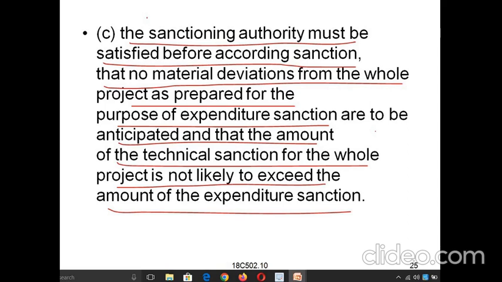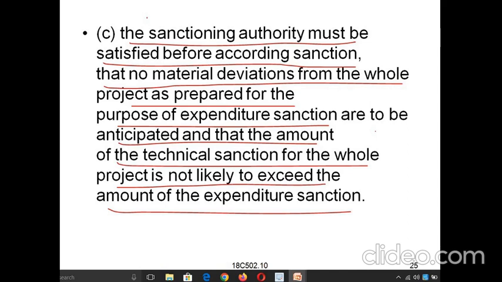So the sanctioning authority should be satisfied that all these conditions are met. The proper estimation should be there, they should keep the drawings, submit the tender documents and the contractors' documents, and whichever company is taking the works, everything should be mentioned in the detailed estimate.